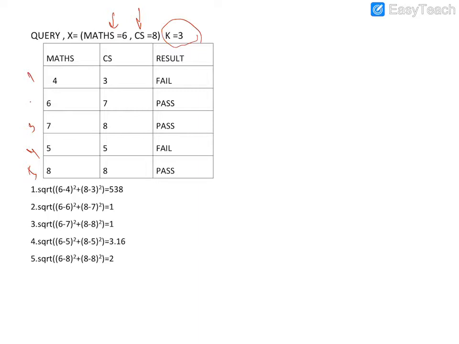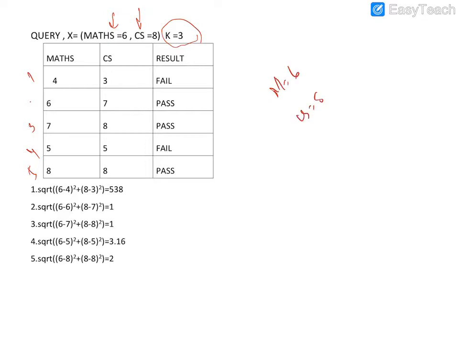Then that particular person will get a result. What will be his result, whether it is pass or fail? We need to decide based on the training data. The training data consists of both subject marks, and some failed, some passed. So we are going to decide whether the test record is pass or fail. The test record has maths marks 6 and computer science marks 8.